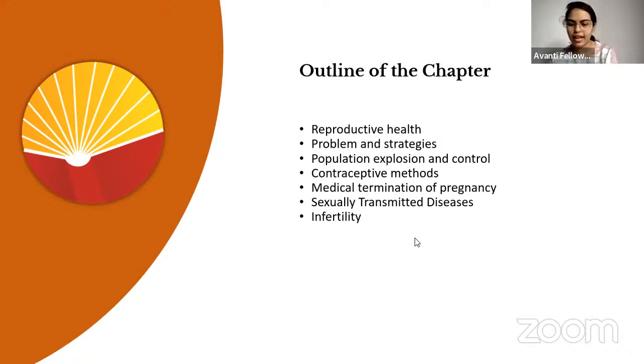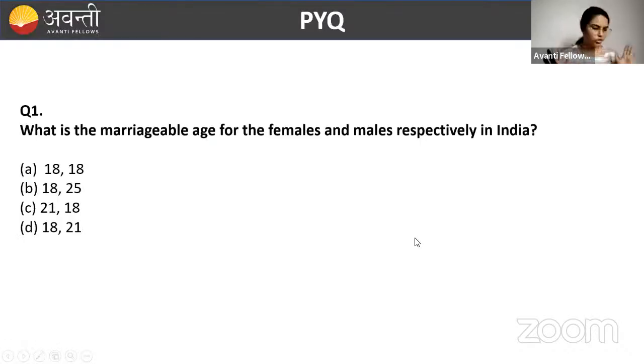We'll move ahead, and I'll ask you a very basic question. This is a pre-knowledge question to see how much you already know about this chapter. The question is: what is the marriageable age for females and males respectively in India? The options are on the screen. Please take your time, see the options, and I'm going to launch the poll. Make sure you answer in the chat box and also in the poll.